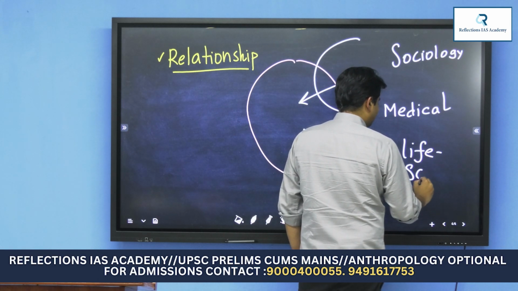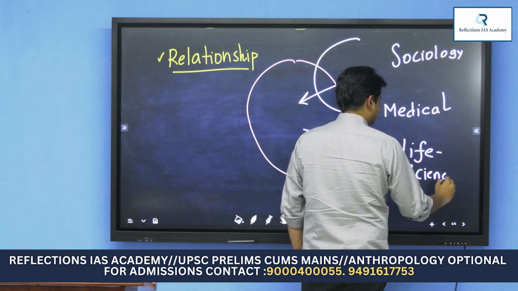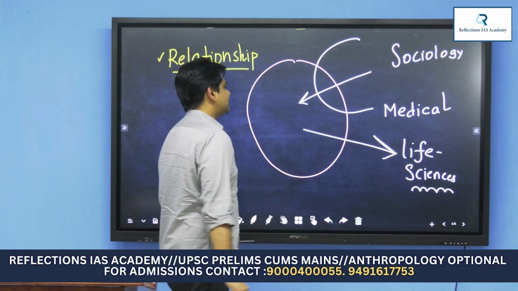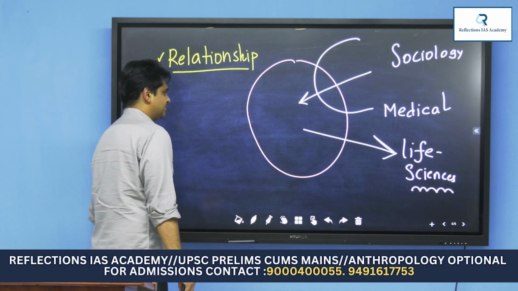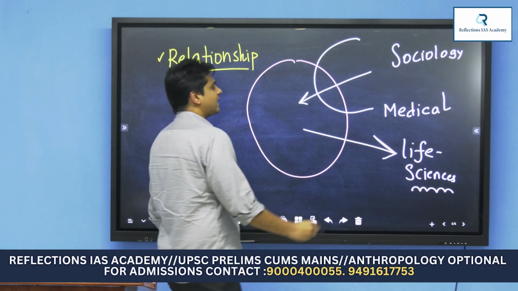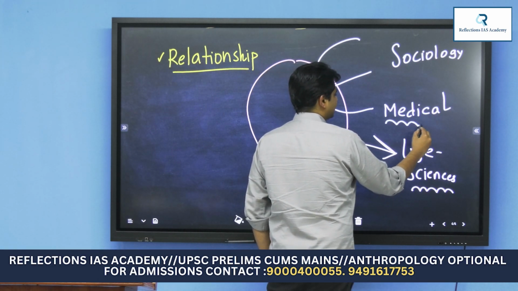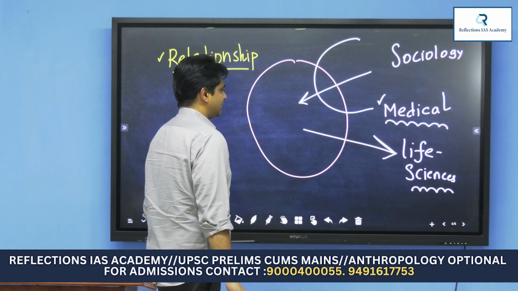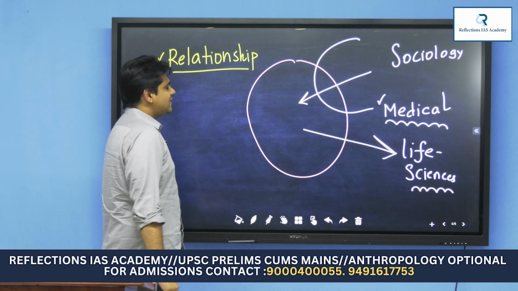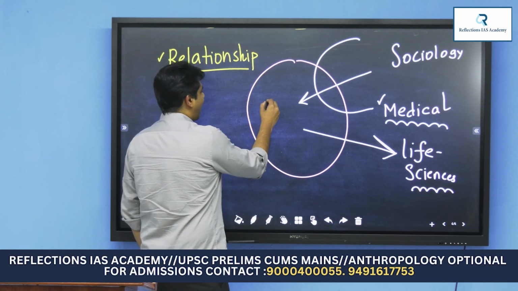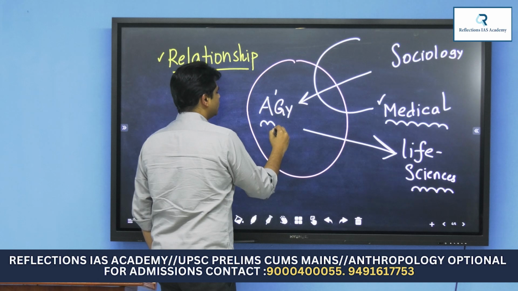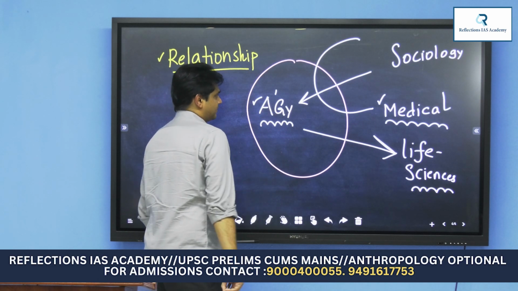I know this topic is little bit dry and seemingly boring, but when you actually get into the real discussion, it gets really interesting. For instance, let me illustrate the same through a simple example. And before I illustrate this with a simple example, once again, let me quickly tell you what is the mandate of the present topic. Understanding the relationship of anthropology, one of a discipline which you guys have chosen to do as your optional subject.